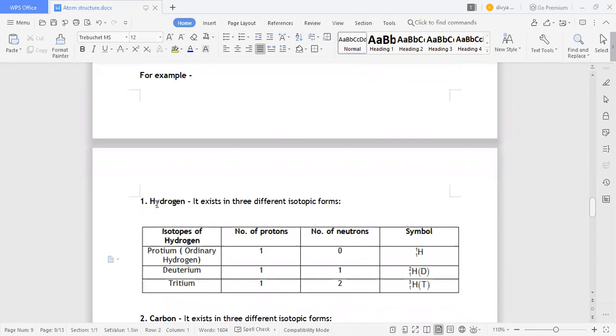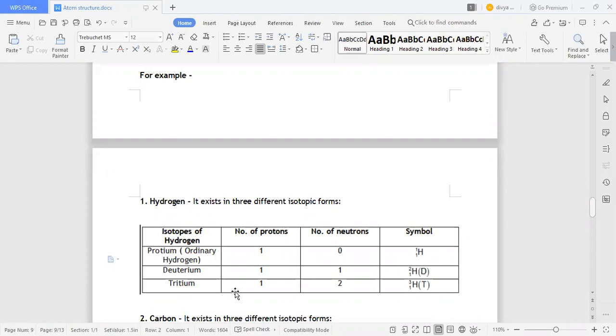So he is taking hydrogen. In hydrogen, we have 3 different forms. First is ordinary hydrogen. For ordinary hydrogen, the number of protons is 1 and the number of neutrons is 0. The mass number is the number of protons plus the number of neutrons, 1 plus 0 is 1. That's why the mass number is 1 and the atomic number is 1.